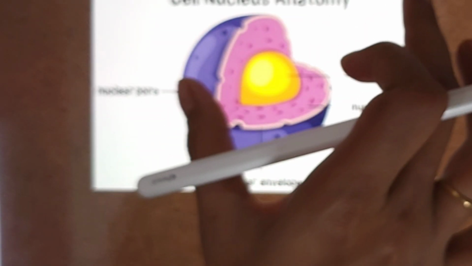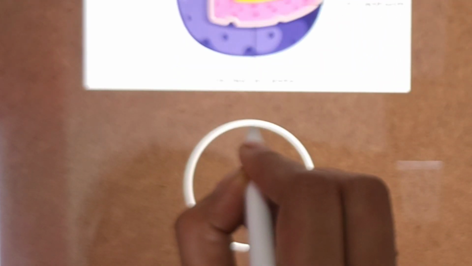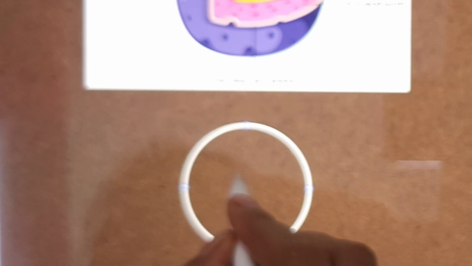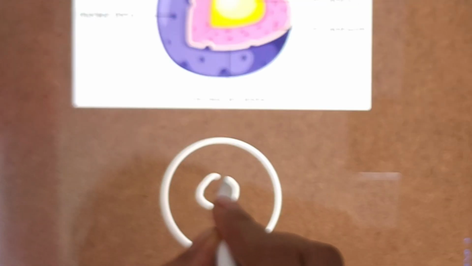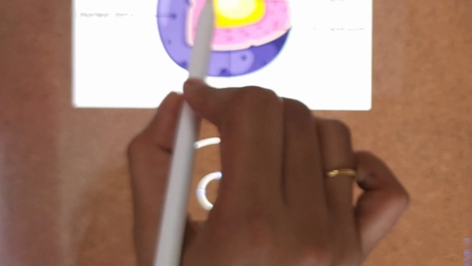So the nucleus, what is the nucleus? This is a cell. In the center, the nucleus is present. So this is the cytoplasm.